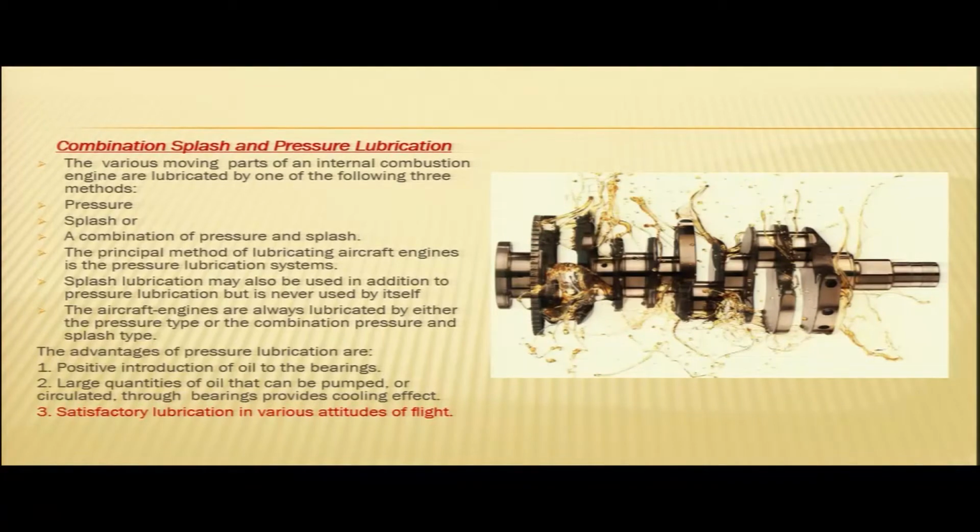And it has satisfactory lubrication in various attitudes of flight. Since the aircraft will be operating at various attitudes, in all kinds of attitudes of flight the pressure method of lubrication provides a satisfactory result. So these are the advantages of the pressure lubrication system: positive introduction of oil to the bearings, large quantities of oil to the bearings providing cooling effect, and satisfactory lubrication in various attitudes of flight.